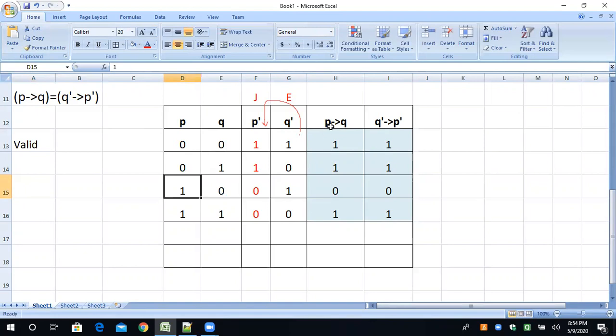If I'm checking P conditional Q, somewhere P is 1 and Q is 0, but only in this case the value will be 0. And in all the remaining cases, the value will be 1. You can see, if P is 1 and Q is 0, only in that case your answer will be 0. In all the other cases your answer will be 1.